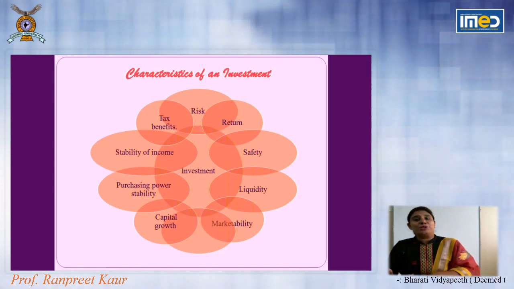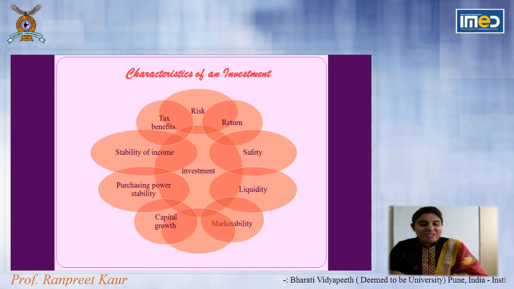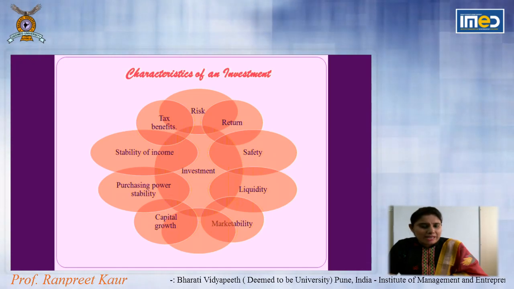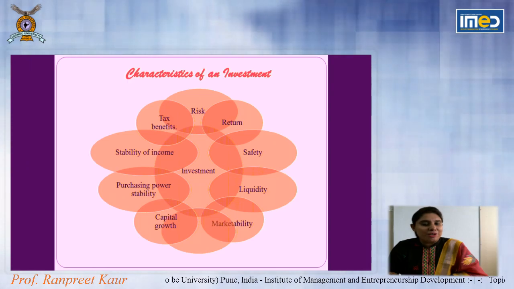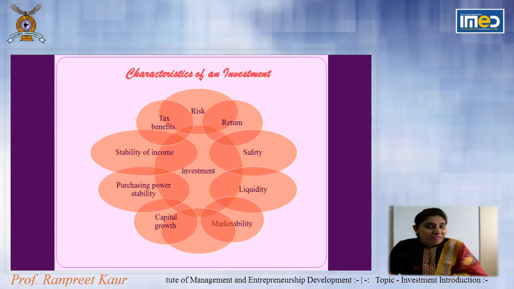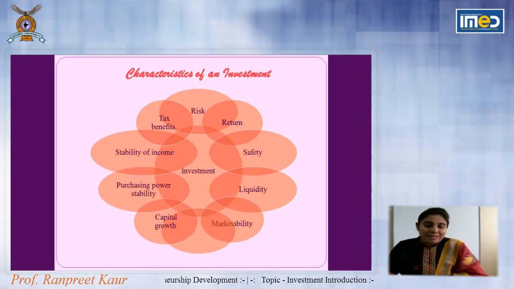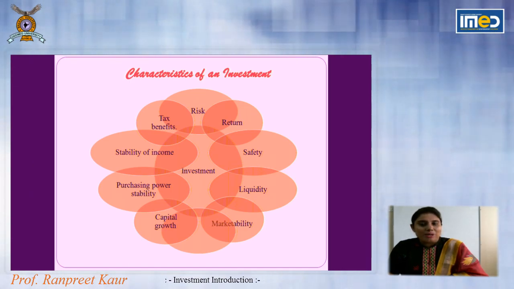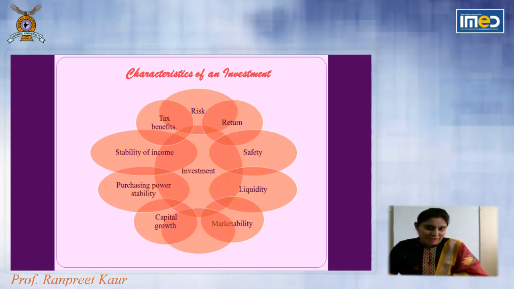So whenever we choose any investment option, we see what type of risk is involved. Like FDs, we say there is more unsystematic risk as compared to systematic, because the risk level is less, and that's why we expect a minimum fixed rate of interest from an FD. But when we decide to invest in equity shares, the level of risk is too high, and that is the reason the expectation an investor has from mutual funds or equity shares will be more as compared to a normal FD investment.